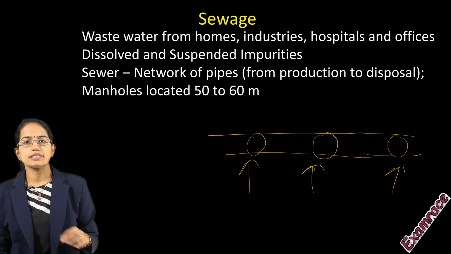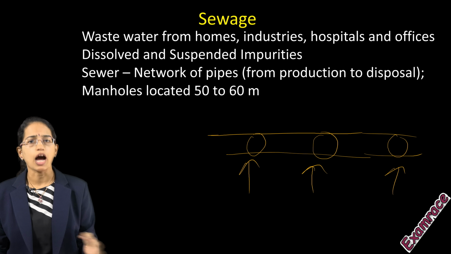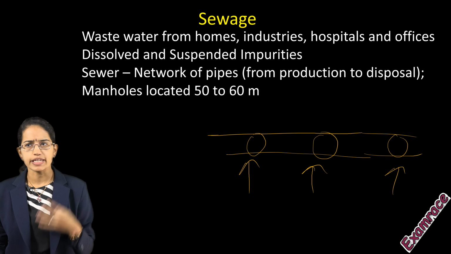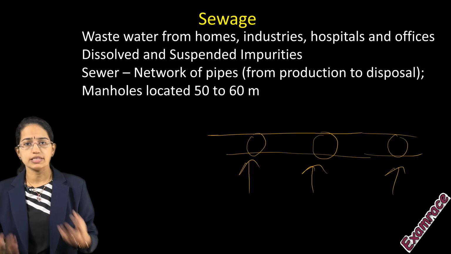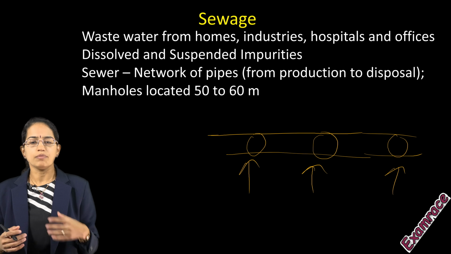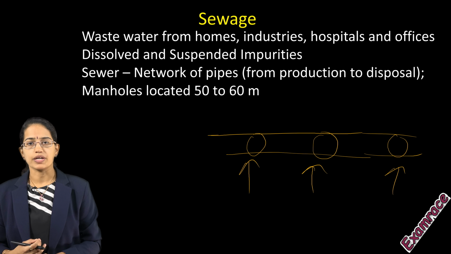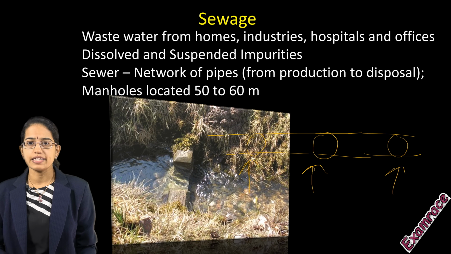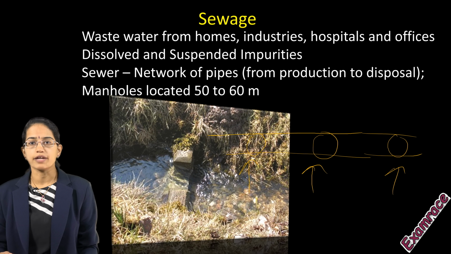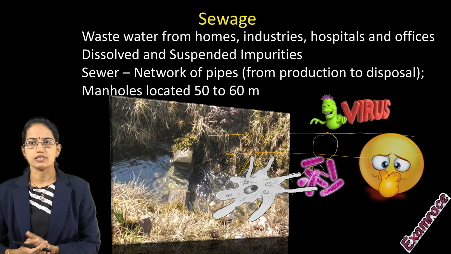Now what is actually sewage? Sewage is the wastewater flowing from households, industry, mining units and agriculture, and it has dissolved and suspended impurities in it. The most common impurities are organic impurities and inorganic impurities, and if not properly treated, it leads to odor, which leads to contamination and growth of bacteria, viruses and protozoa in the water.